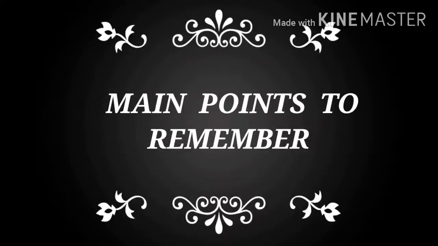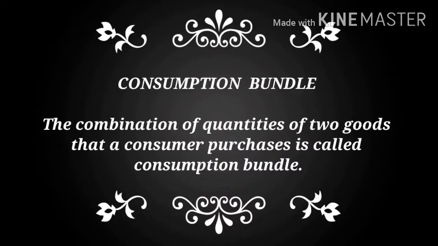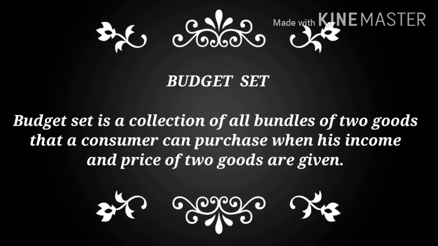Now let us see the main points that we have studied today. Firstly, consumption bundle. It is a combination of quantities of two goods that a consumer purchases.